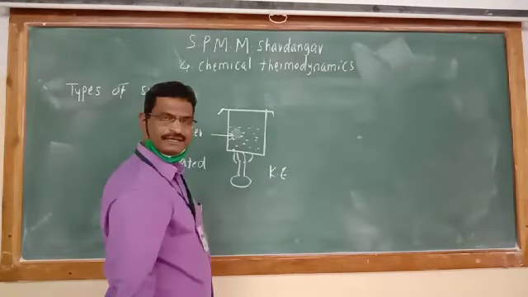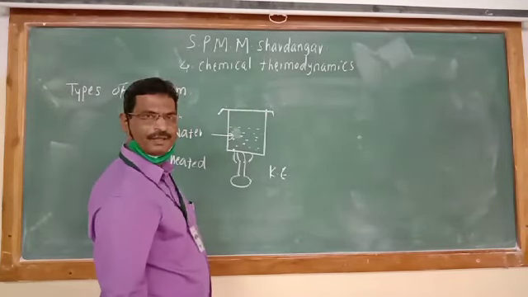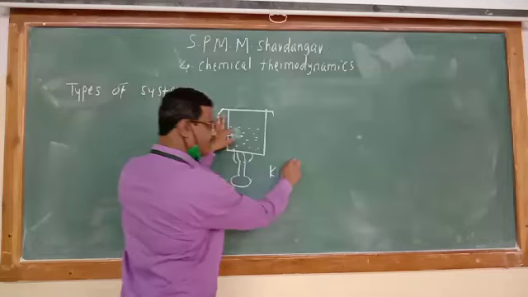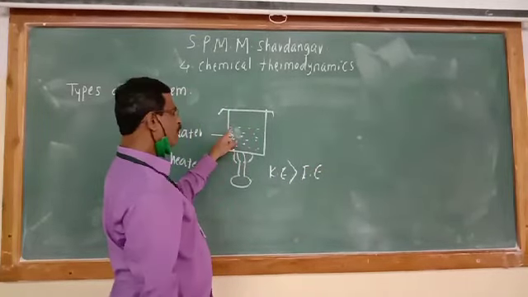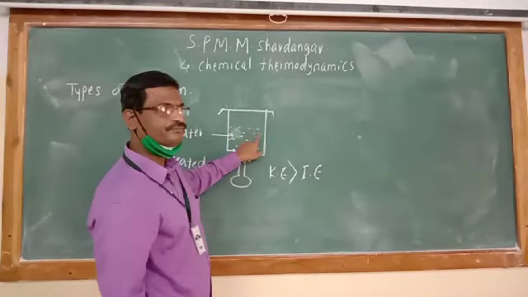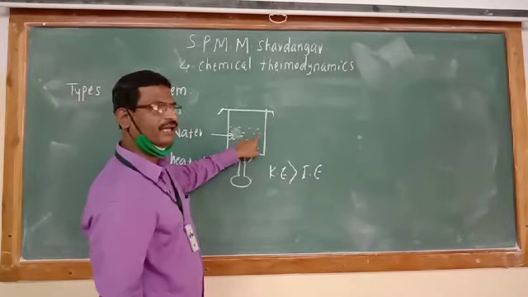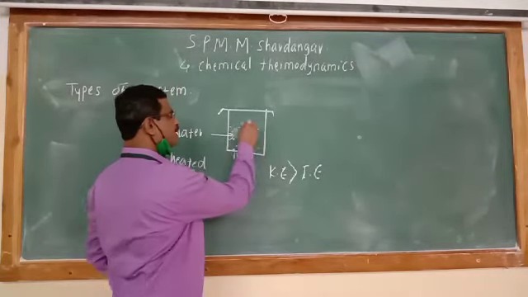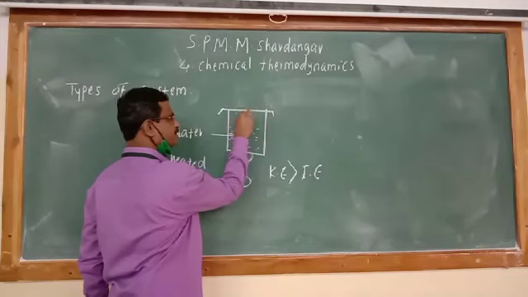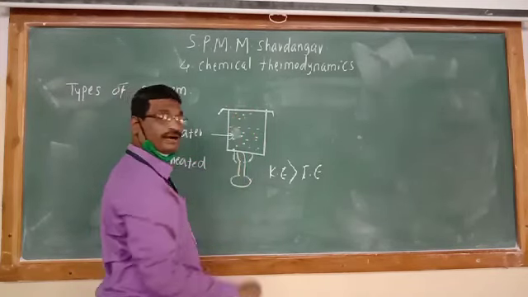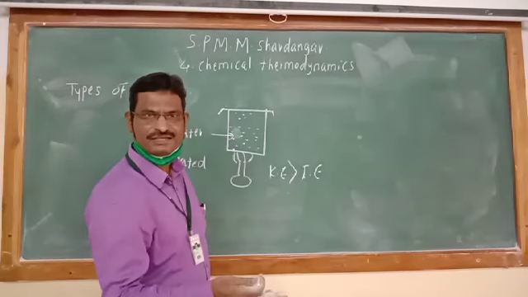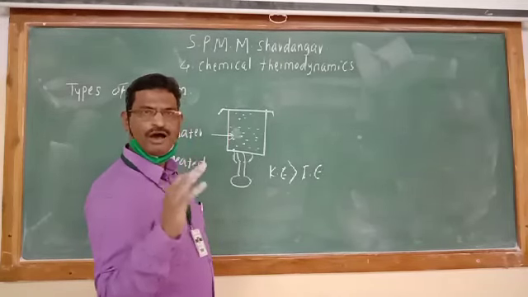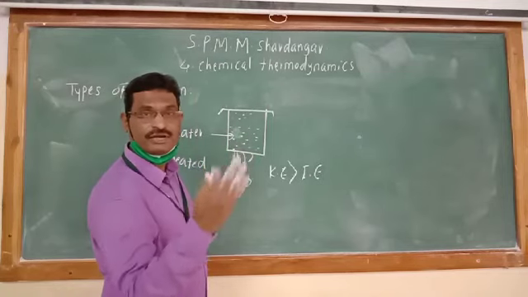Whenever kinetic energy becomes greater than the internal energy, molecules of the top layer, molecules of the surface layer, are converted into gaseous state. But can they now escape out from the system? Can they go out from system to the surrounding?